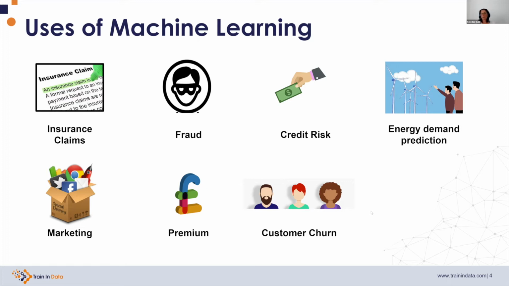We can also use machine learning for things that are less interesting, in my opinion, like, for example, marketing. We can also use it to produce a better premium for an insurance and to anticipate if a customer is going to leave our company and go into a competitor's company.